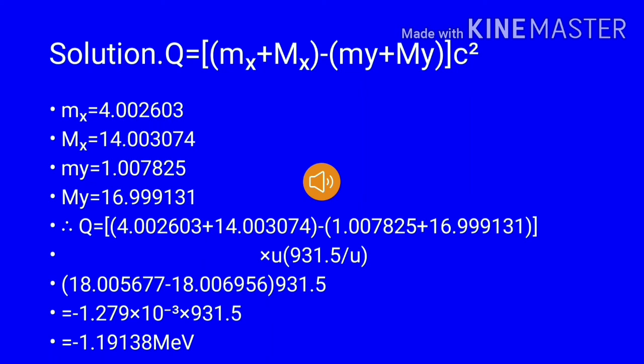Now the solution: the formula is Q equal to (mx plus capital MX minus m capital My) times c square. The values are given. Substituting the values in the above equation, we get Q value equal to minus 1.19138 MeV.